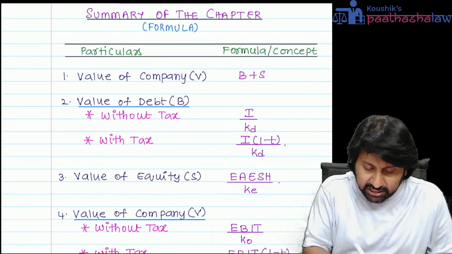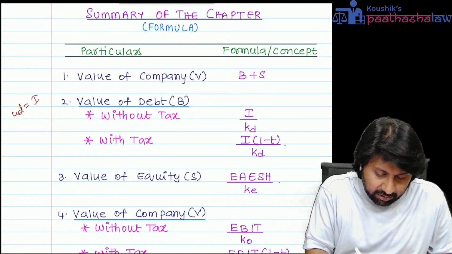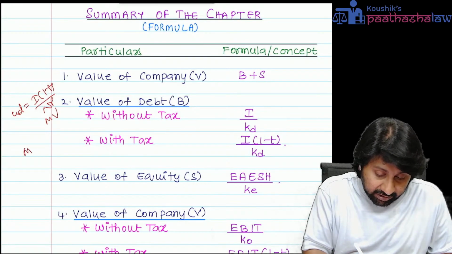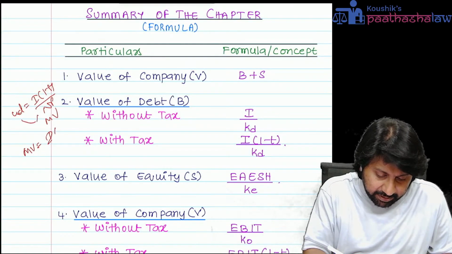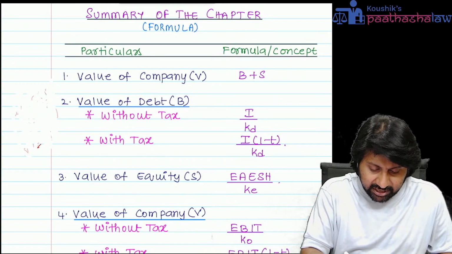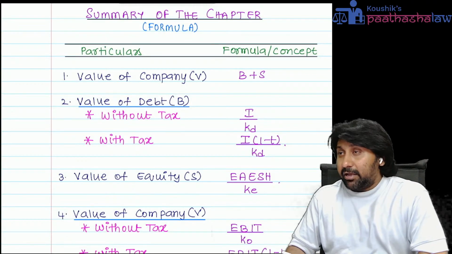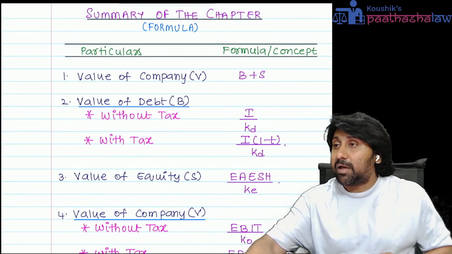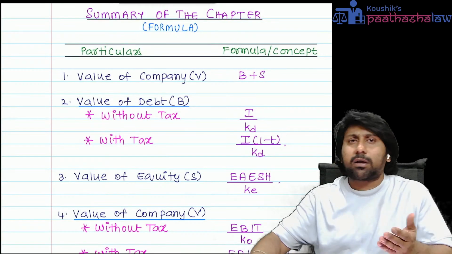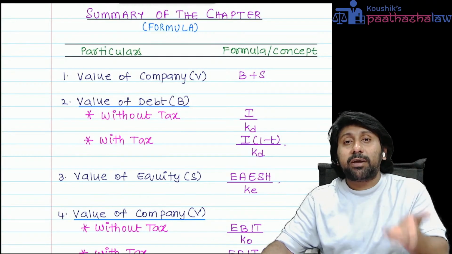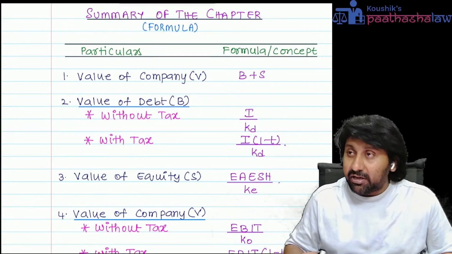It is nothing but an interchange of the formula: KD equals I into (1 minus T) by NP. NP is the market value, as I told you. So the market value is I into (1 minus T) by KD. As simple as that. Simple formula, we only need to change the notation. Repeat: what is the value of the company? Market value of debt plus market value of equity is the market value of the company. What is the market value of debt? I into (1 minus T) by KD. What is the market value of equity?